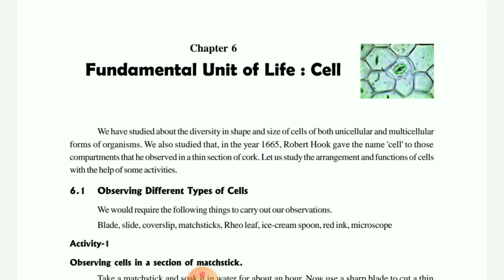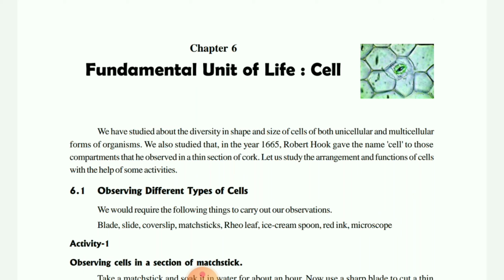As you know, each and every living organism has a basic unit known as the cell. On the basis of different shape and size, cells may be classified into two types, basically on the basis of number. A single-cell organism is known as a unicellular organism, and when more than one cell is present, it is known as a multicellular organism. Just like us, we have specific organs for specific functions.